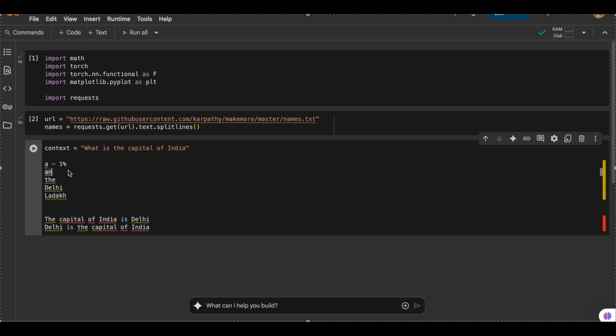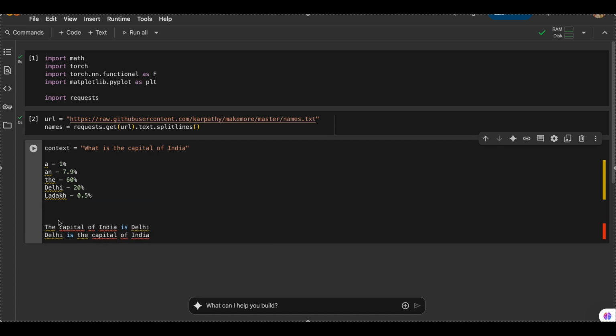Just an example. And an has been given a probability of 7.8%. And then the has been given a higher probability, let's say 60%. Delhi has been given some probability, let's say 20%. And Ladakh has been given a probability of 0.5%. Now we must know that there must be other words too. I'm just giving 5 examples, but there are a lot of words and each of them is assigned some probability.